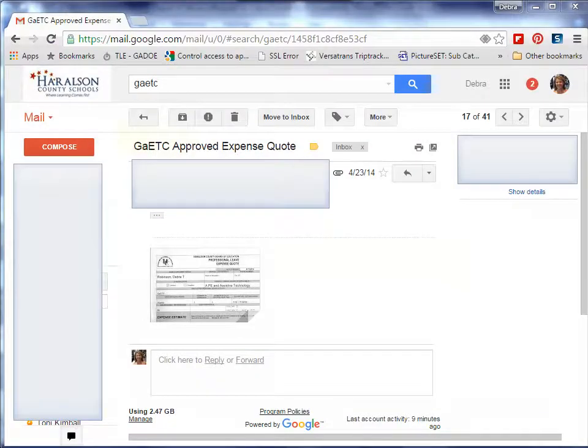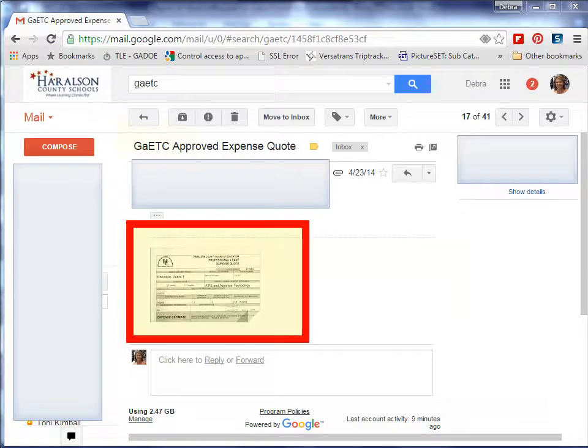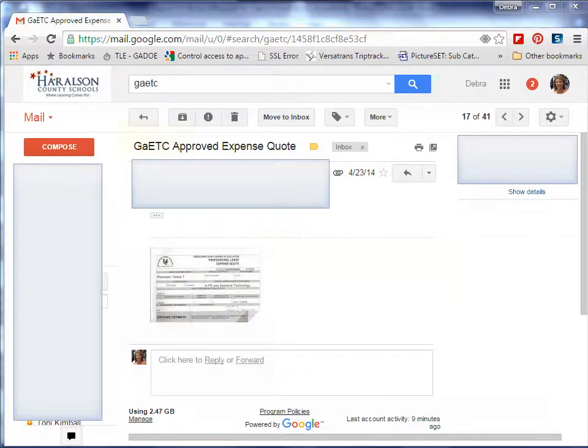Once all the signatures have been generated, you will receive an email from Deanna Shireling at the BOE. The email will include scanned copies of your approved forms. Save this email. Download and print the scanned documents. You will need to submit them along with your final reimbursement forms after your event.